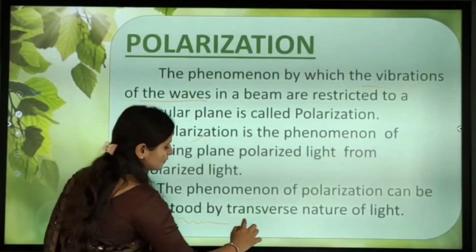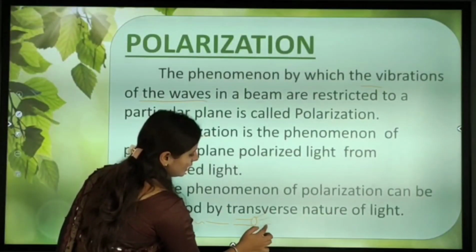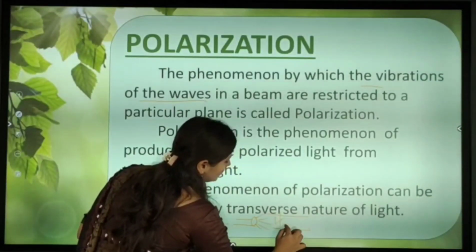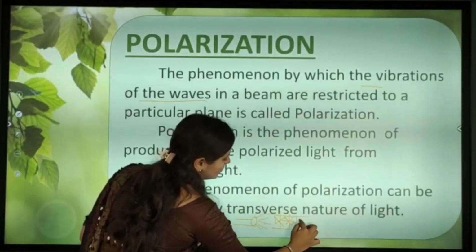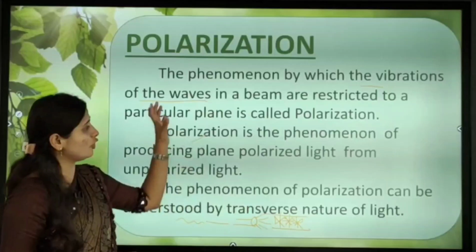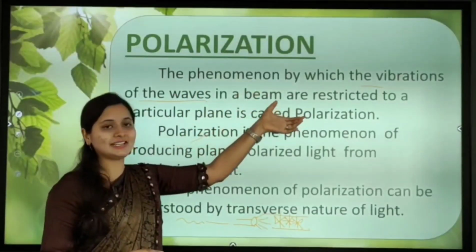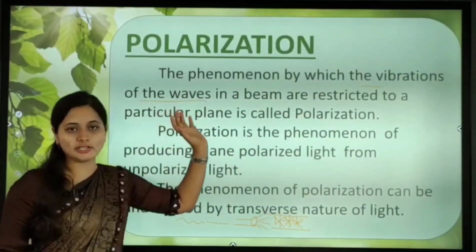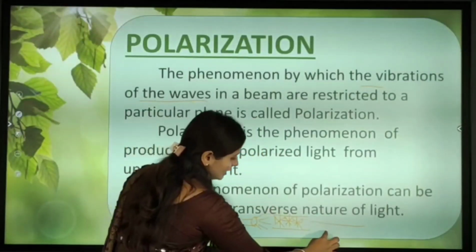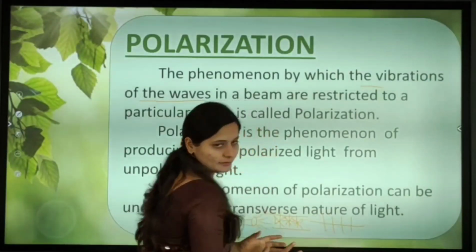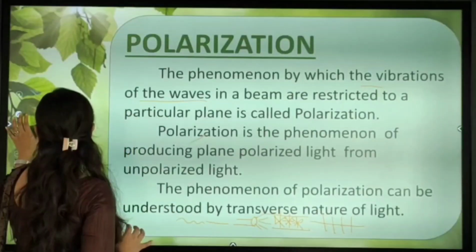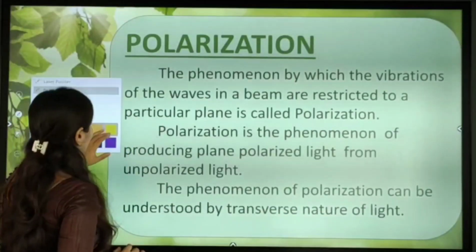Or see, here the light waves are coming, and those light waves are in all planes. Consider that light can be spreading in all directions. What we are doing here is restricting those light waves to a particular plane. Such a phenomenon we can call polarization.